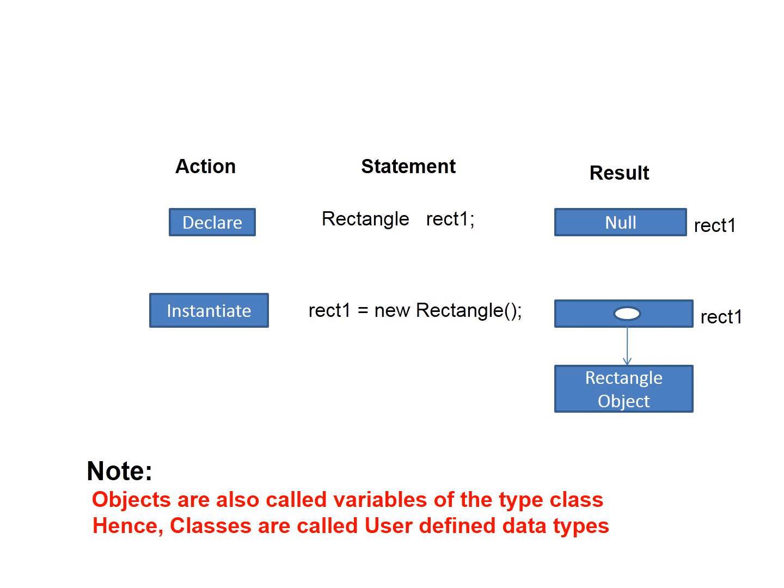This is a diagram form of our previous example. Action is declaration, statement is Rectangle space rect1. When we declare the object of any class, only a space is given and it does not contain any reference to the object of the class. Next, when we instantiated that object with the help of new operator, a memory is allocated to the Rectangle object. Now it has created a reference to the Rectangle object. And here rect1 is the reference.